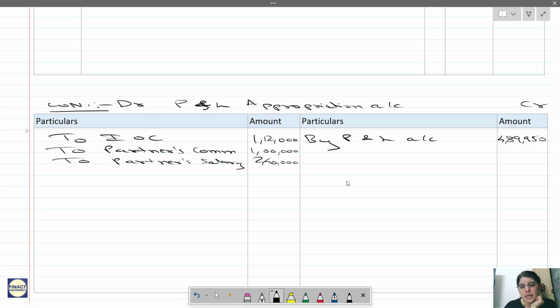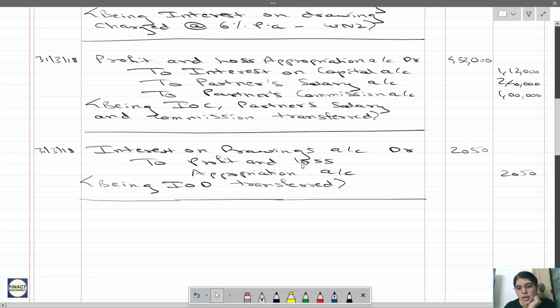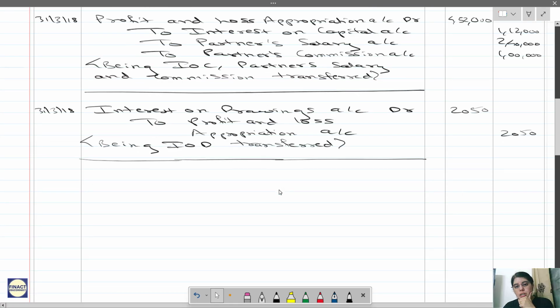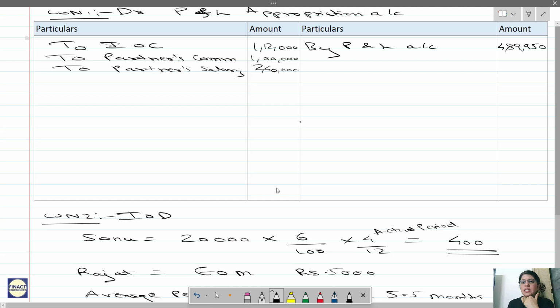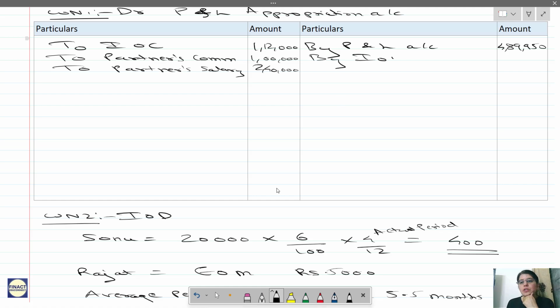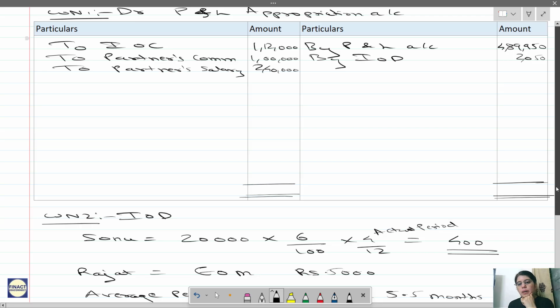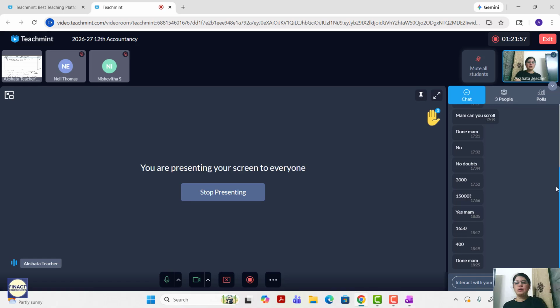Okay, and then the next entry is interest on drawings. How much is that? It will go to the credit side of P&L appropriation. So by interest on drawing, 2050. Okay, so now take a total and find out what is the profit. Take a total of credit side, take a total of debit side, and tell me what is the profit. Yes, quickly. Tell me the profit. 2 minutes.